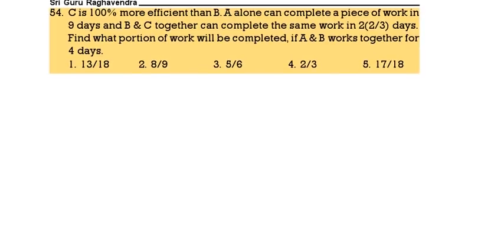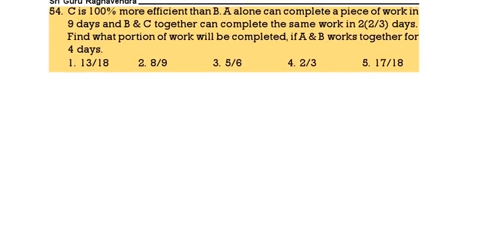Next question, question 54. C is 100% more efficient than B. A alone can do the work in 9 days. B and C will complete the same work in 8 by 3 days. Find what portion of the work is completed if A and B work together for 4 days.